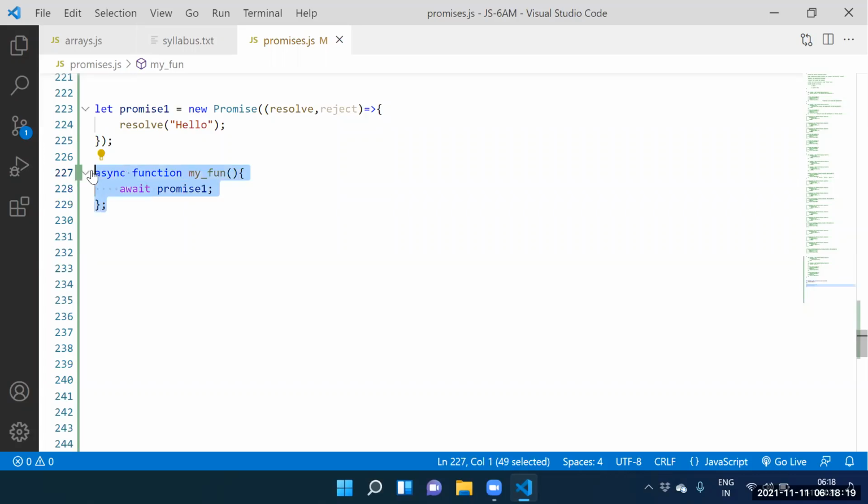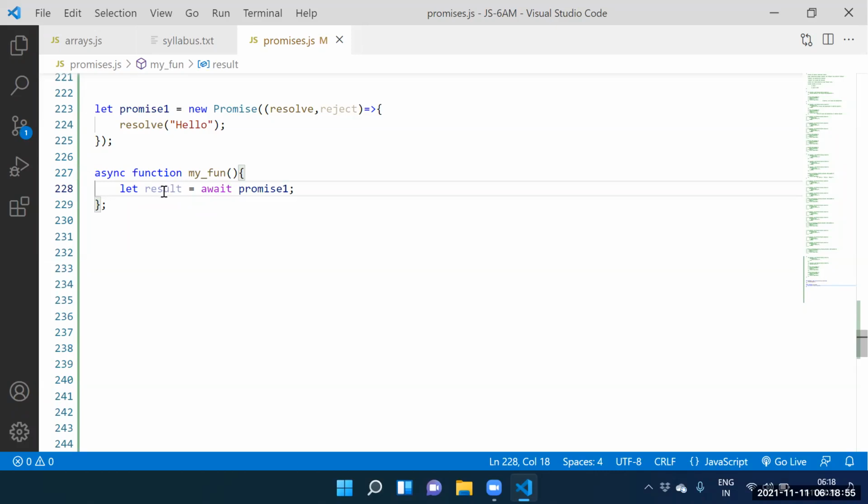Guys, how to create my function? Function, my function. What is the keyword we need to take? Async keyword. Guys, next one. Here itself, what we need to take? Await. Await of what you wanted to place? Promise one. So automatically we are getting the result here now.